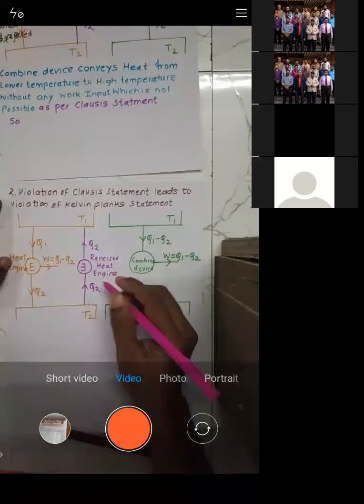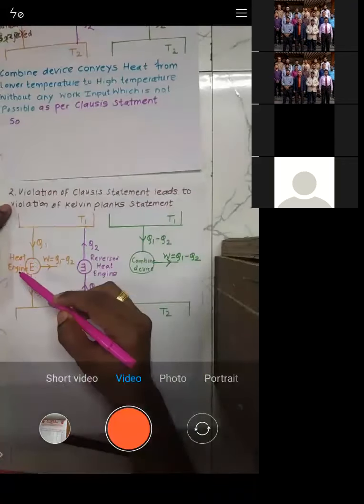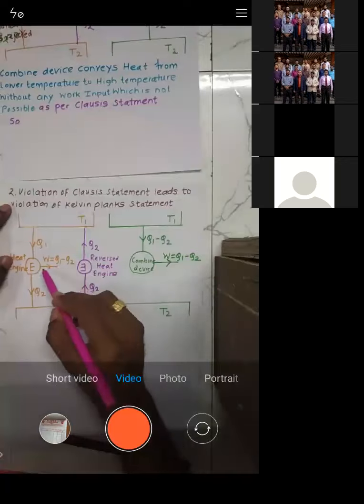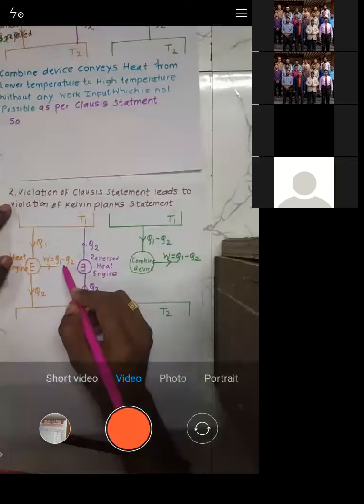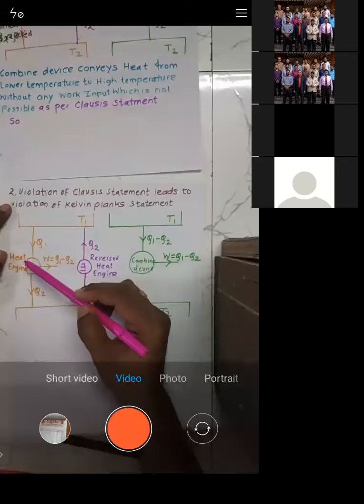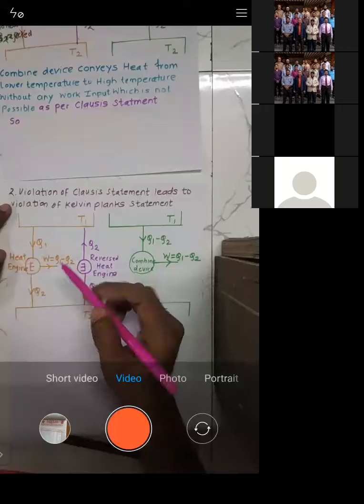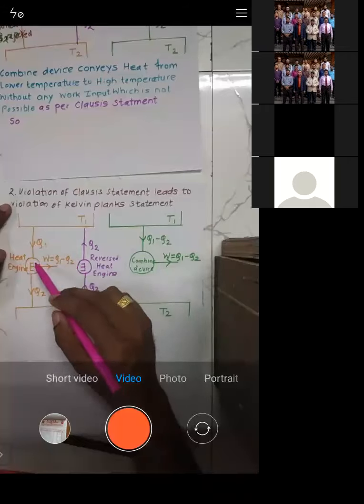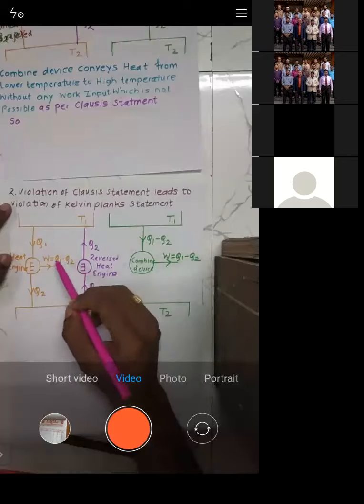When heat flows from high temperature to low temperature, it is called a heat engine, and in such a case work is produced. Naturally, heat flows from high temperature to low temperature. Such a device is called a heat engine, which converts some amount of the heat received into work.